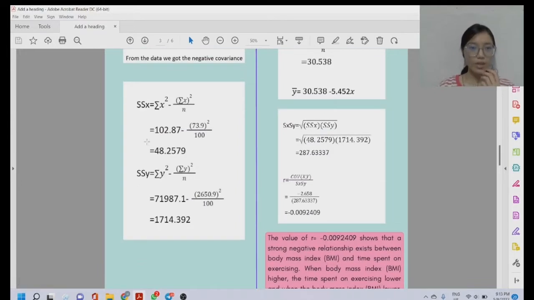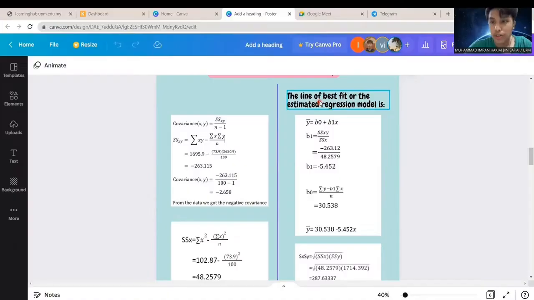Then for the sum of squares of x, we get a result of 48.2579. For the sum of squares of y, we get a result of 1714.392. Next, I will explain how to find the line of best fit and the Pearson product moment.